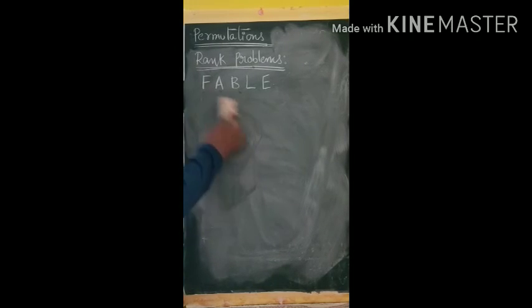So, if you take these 5 letters A, B, E, F, L and arrange them in ascending, alphabetical order, this is the alphabetical order: A, B, E, F, L. If you form a dictionary with these 5 letters, first the words will start with A, next words will start with B, next with E, next with F, next with L.